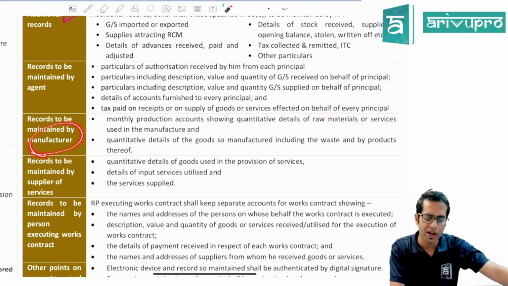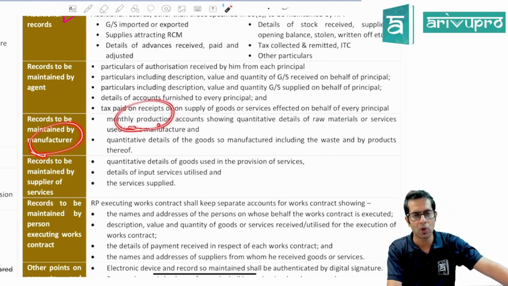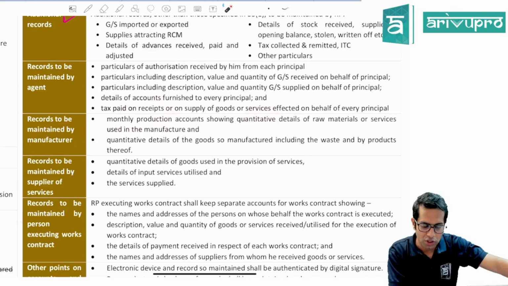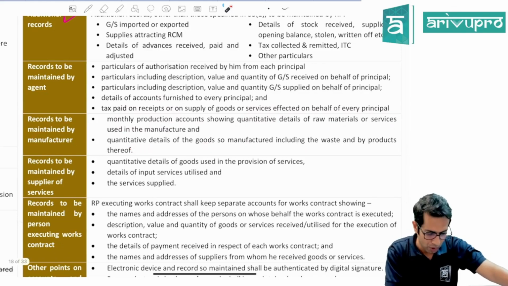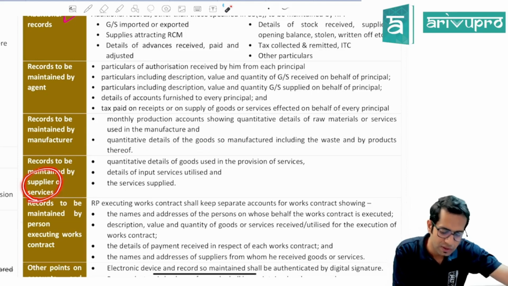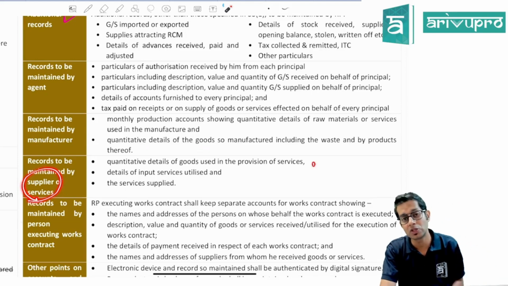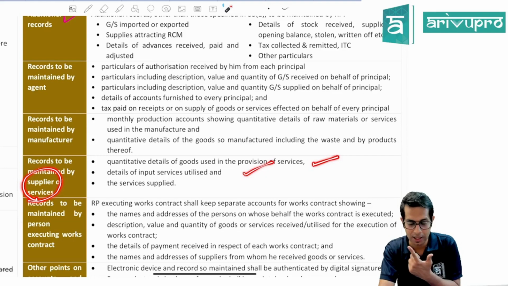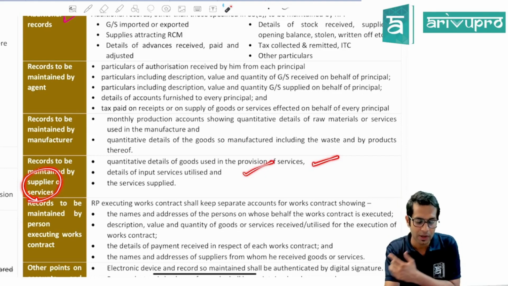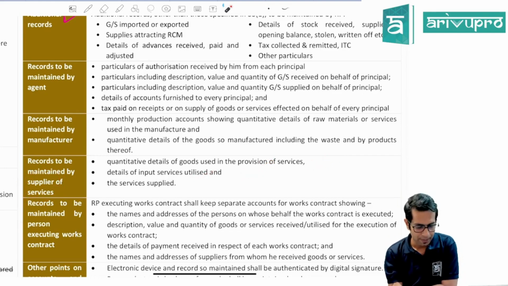Then, if you are a manufacturer, you will have to maintain the details of monthly production, quantitative details of raw material and services used for making the production, and quantitative details of goods which are manufactured, including waste and byproducts. Then, if you are a supplier of services, you will have to maintain the quantitative details of goods which are used for making the supply of services, details of input tax, details of input services utilized by you, and the services which are supplied by you.